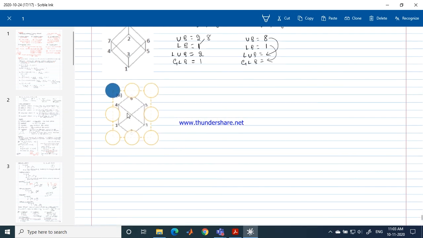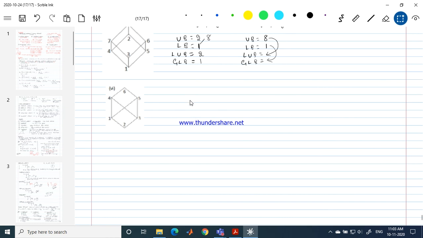Okay, in this example, I'm just taking it intentionally. Let me take this one. So my set B contains, so I will show you the speciality of this example. So B contains the elements 1 and 3. So tell me the upper bounds of this set, lower bounds, and the least among the upper bounds, and the greatest among the lower bounds. Give me the answer.